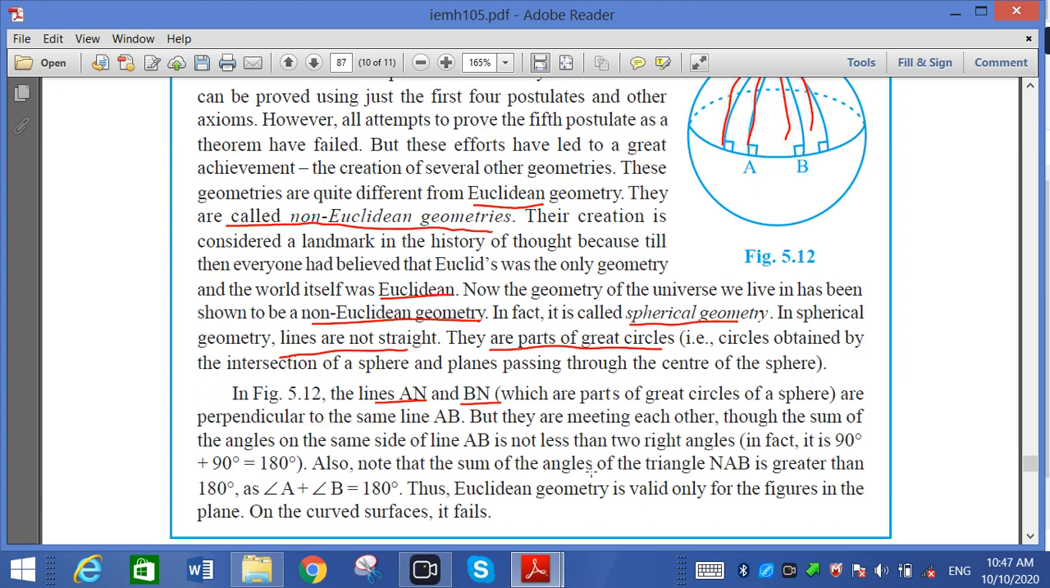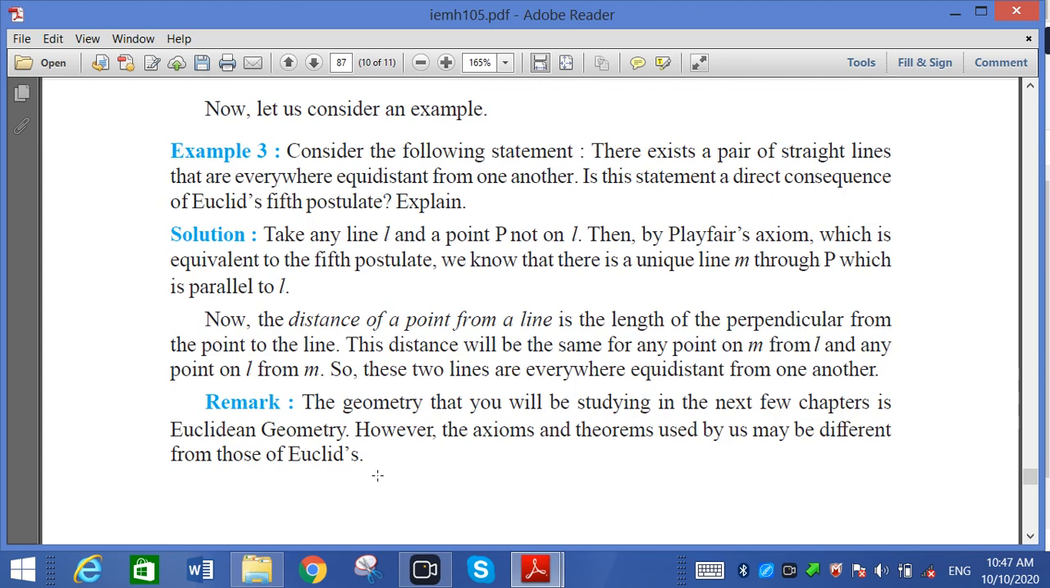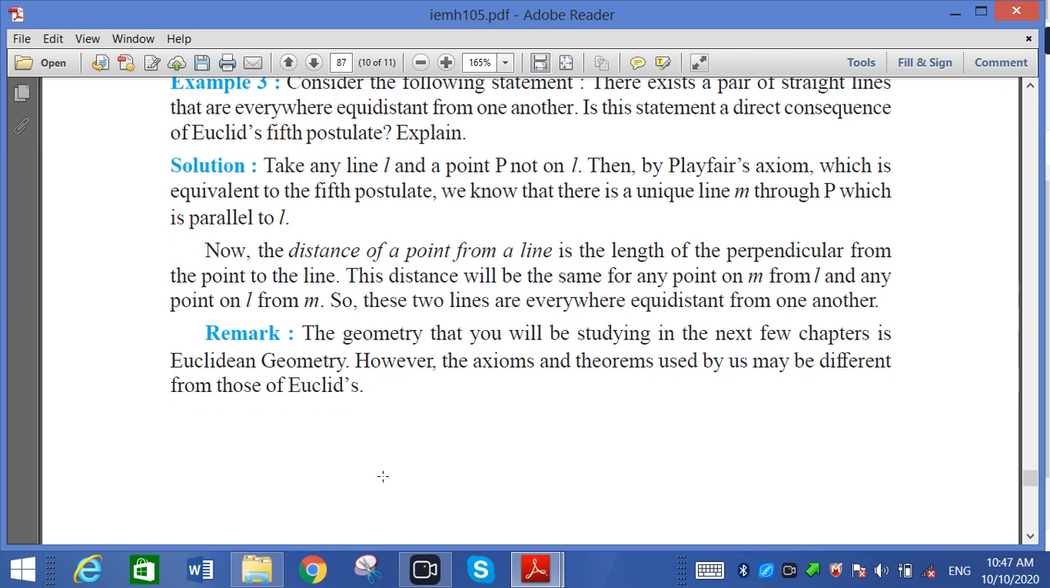So note that the sum of angles of triangle NAB is greater than 180, and A plus B is equal to 180. Thus Euclidean geometry is valid only for figures related to the plane. Euclidean geometry is for planes, and non-Euclidean geometry is for curved surfaces. So these are examples related to the fifth postulate.